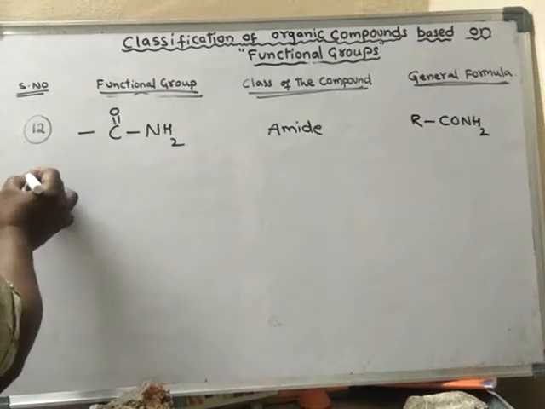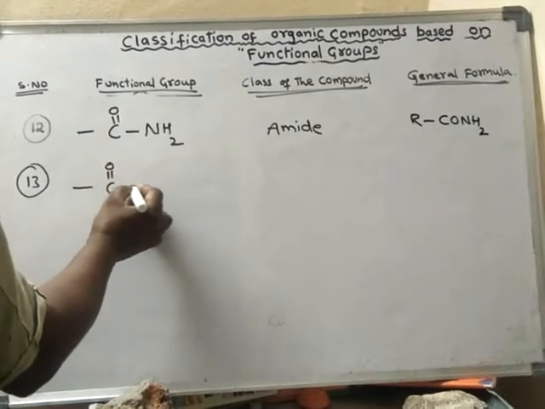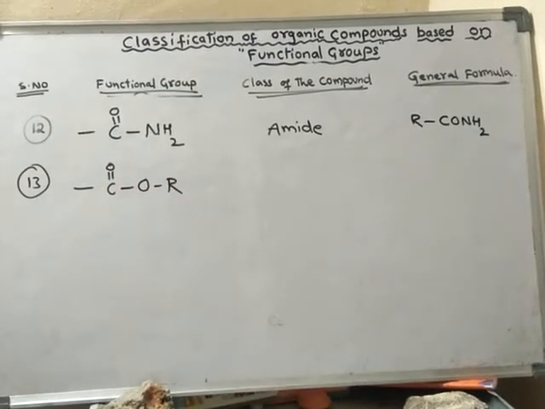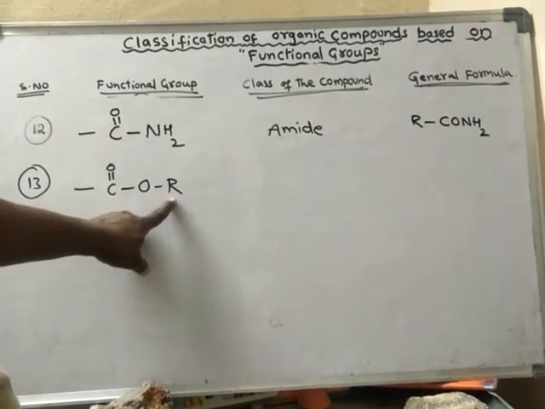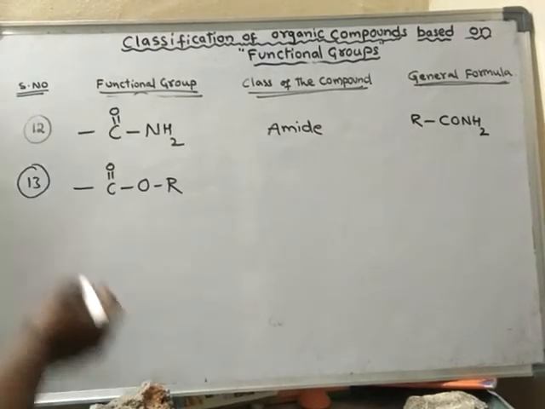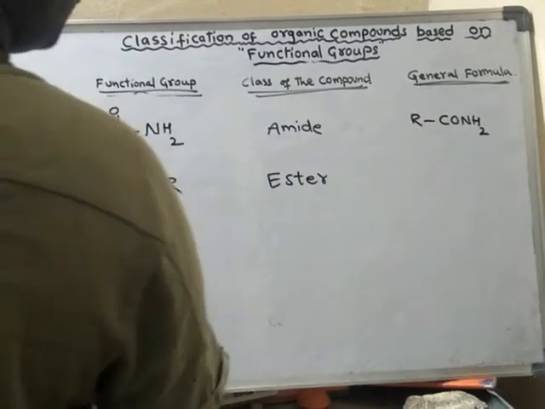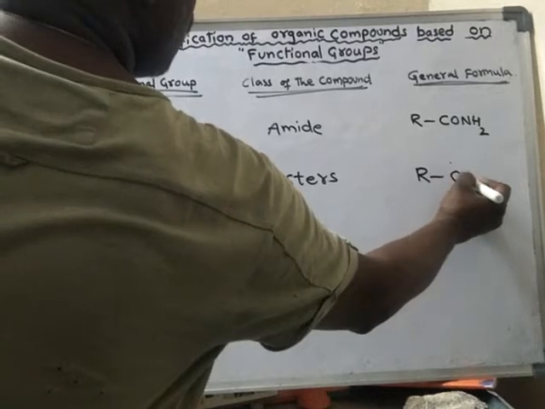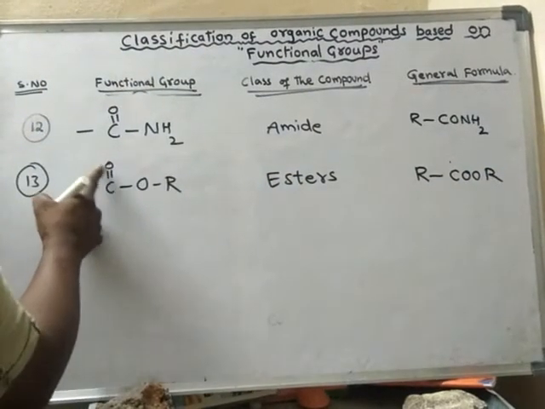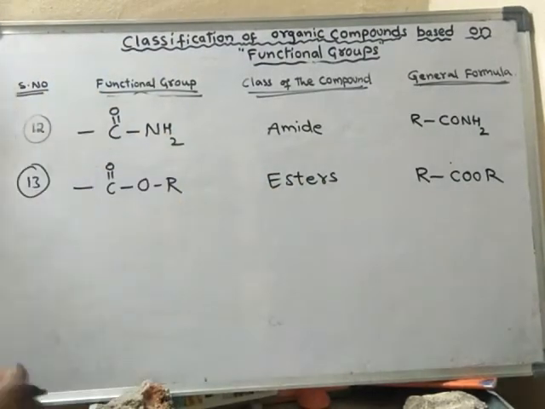Next, COOR. If I write like this, with a carbon chain, a length of carbon framework, so here also a carbon framework, hence it is known as esters. This class of organic compounds is said to be esters. The general formula is RCOOR.